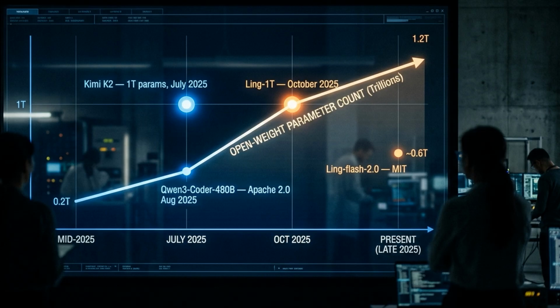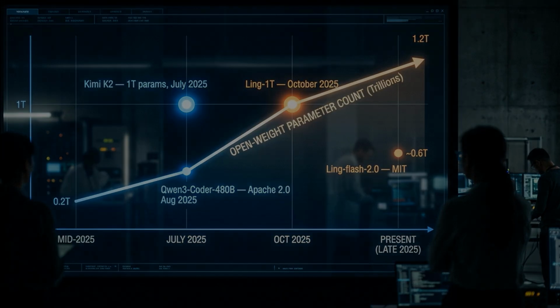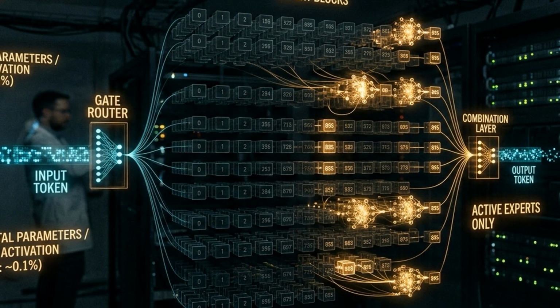Alibaba shipped Qwen3.8-Max under Apache 2.0 the same month, then unveiled Qwen3.8-Max at its Apsara conference in September 2025, over 1 trillion parameters, but API only. Ant Group's Inclusion AI Lab released Ling-3.0-Flash 2.0, roughly 100 billion total, 6.1 billion active, under MIT, then Ling-1T in October. Each of this week's releases is the direct successor to one of those lines.